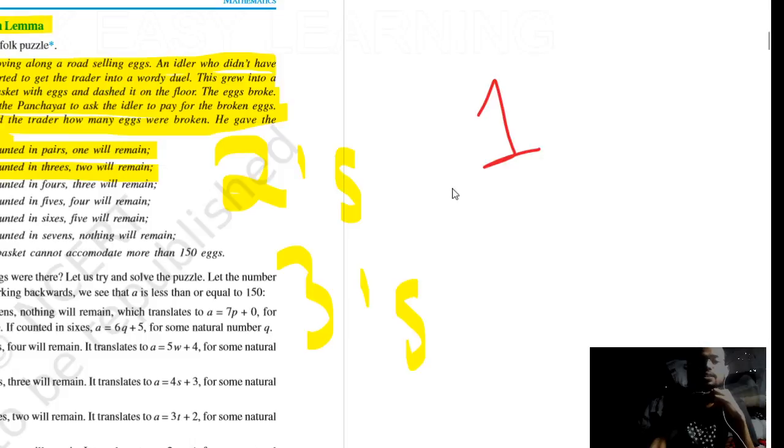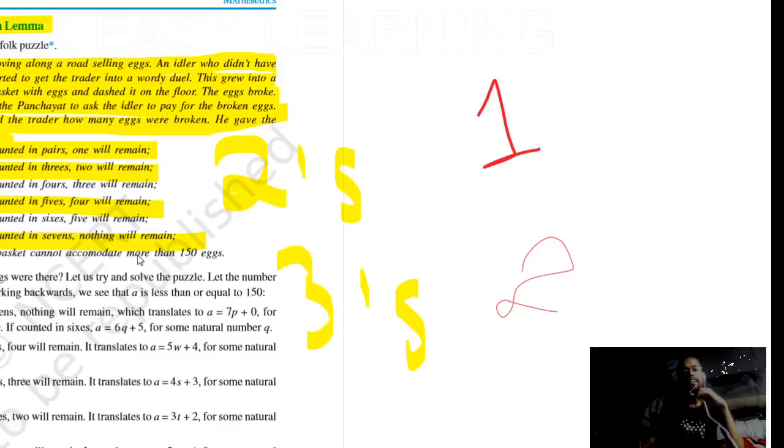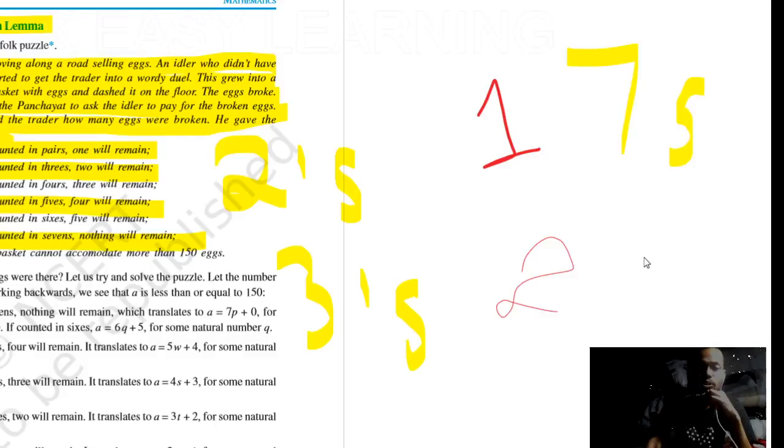Counted in fours, then three will remain. Counted in fives, then four will remain. Counted in sevens, nothing will remain. So what does it mean? It means the eggs that were broken were in the multiple of, can anyone say, multiples of seven. So the total number of broken eggs is a multiple of 7, that is 7x.